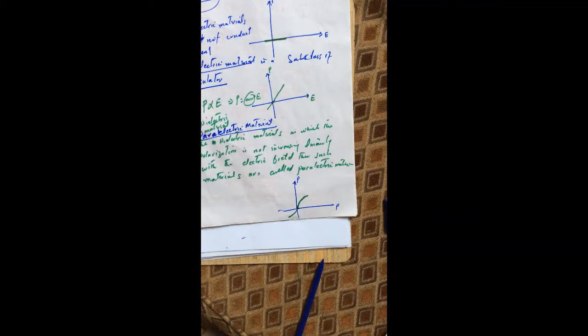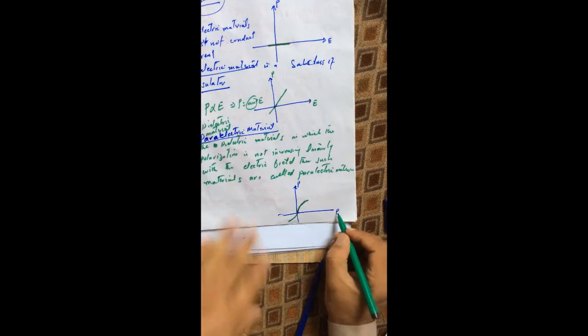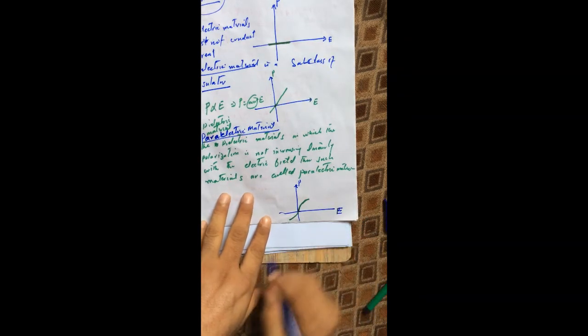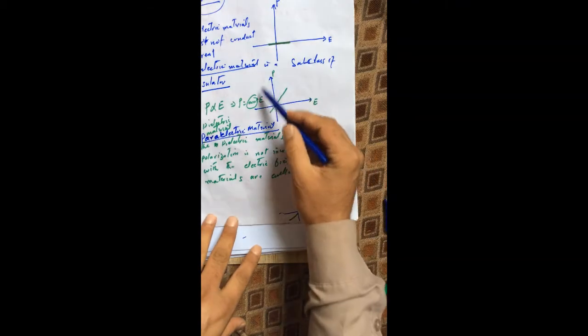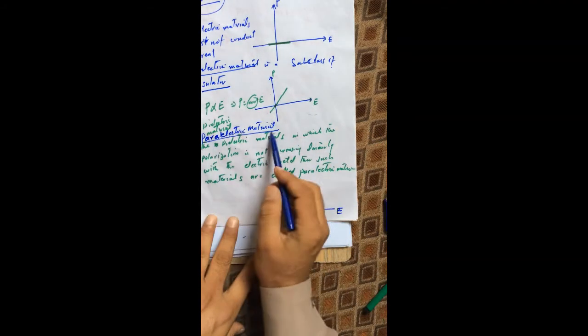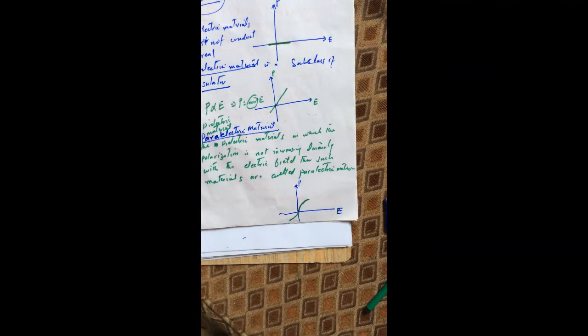Such kind of materials are called ferroelectric materials. Here this is the graph between polarization and electric field. In the dielectric case the polarization increases linearly with the electric field, but in these materials it does not.